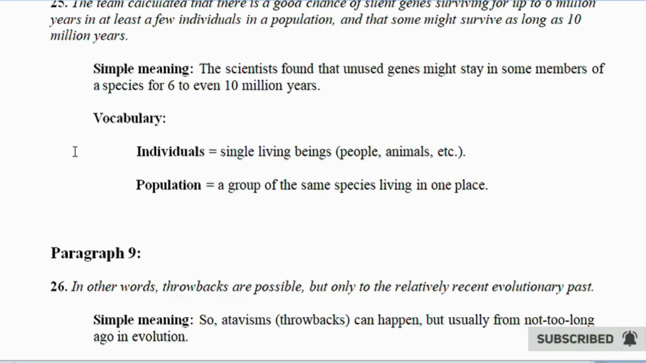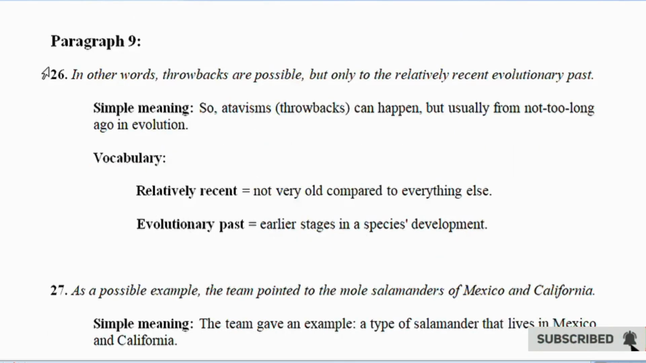Vocabulary. Individuals equals single living beings, people, animals, etc. Population equals a group of the same species living in one place. Paragraph 9. 26. In other words, throwbacks are possible, but only to the relatively recent evolutionary past.